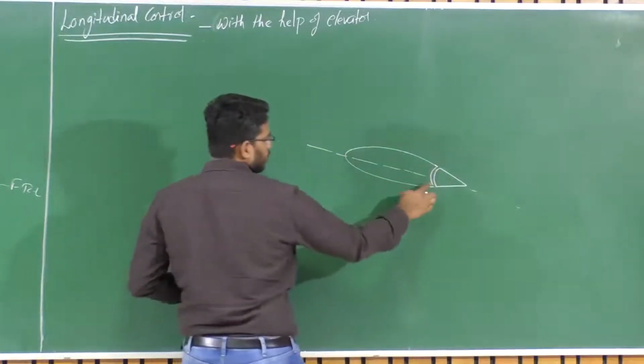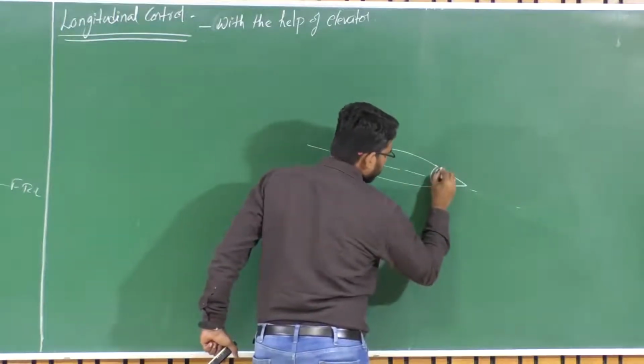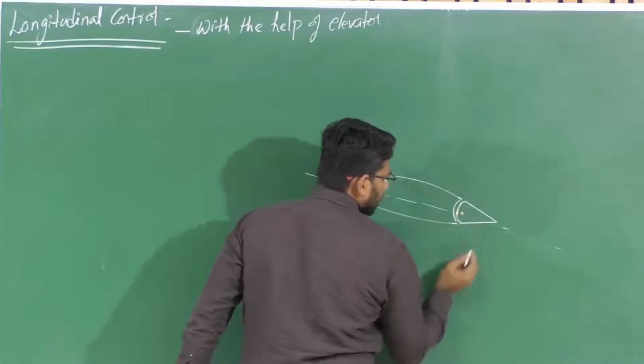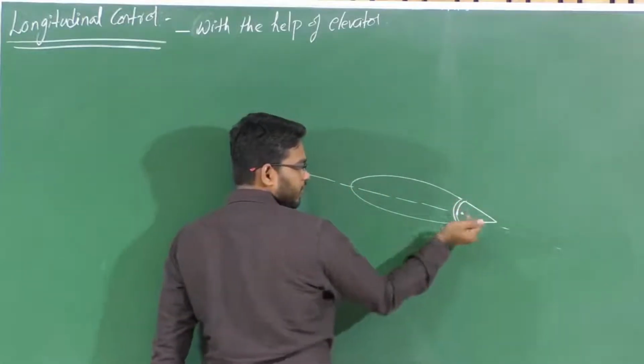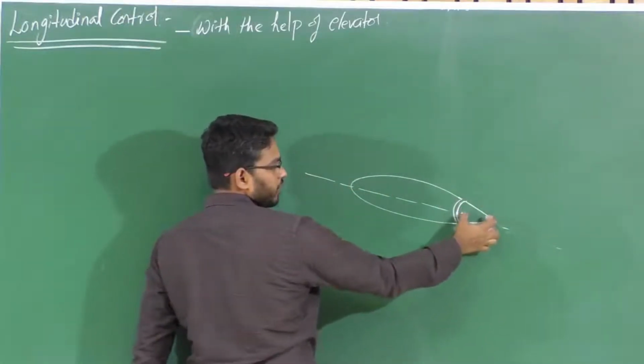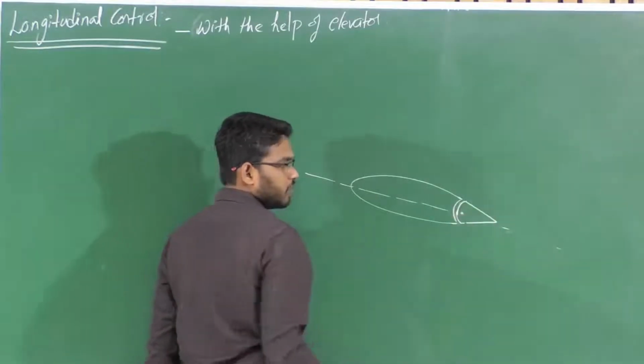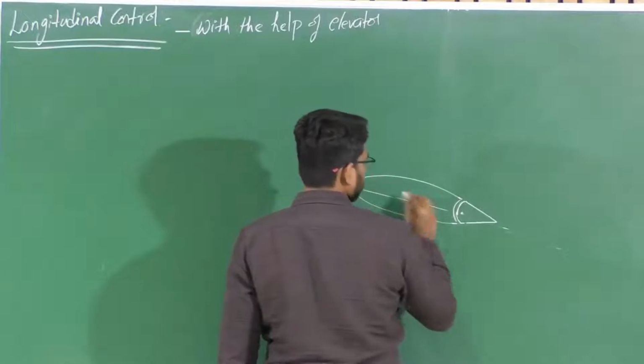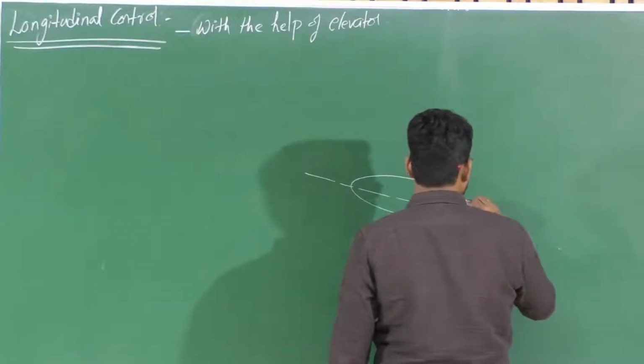So this particular portion, which is a part of this tail, can be deflected about a hinge point, right? So this particular portion can be deflected about this point up and down. Right? So this portion is known as the elevator.